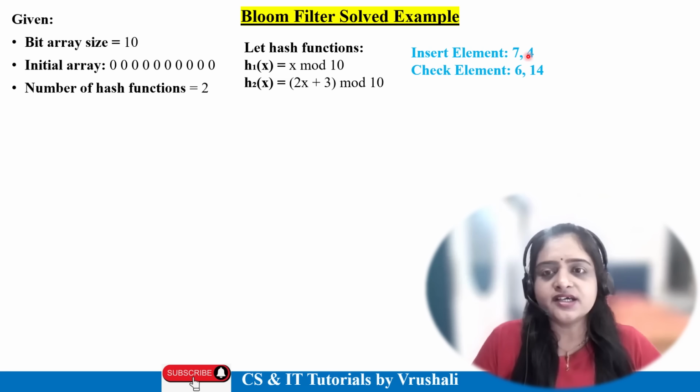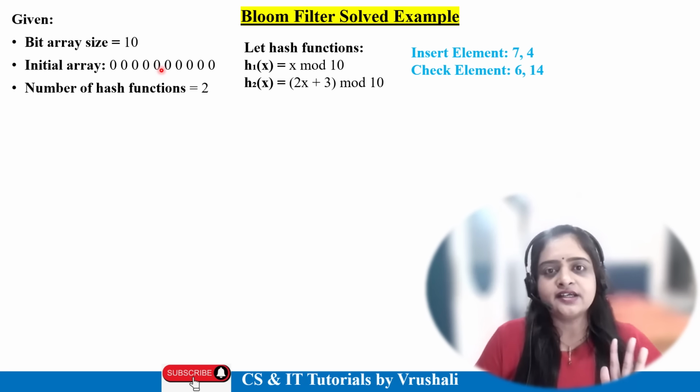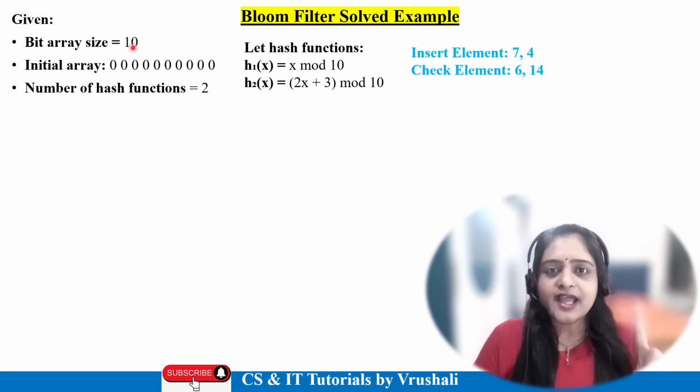First, you have to insert element 7 in this array. After that, 4. Then you have to check whether 6 is present in this dataset or 14 is present in the dataset or not. Got it? This is your given data: array size, initial array, 2 hash functions, and you have to perform this operation. Now let's see how to solve this step by step.